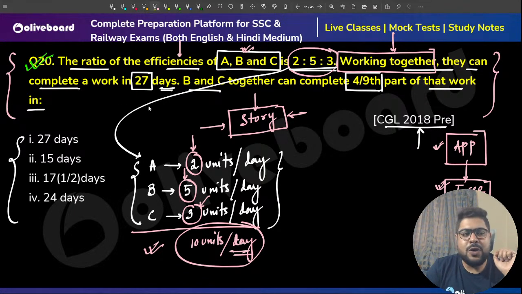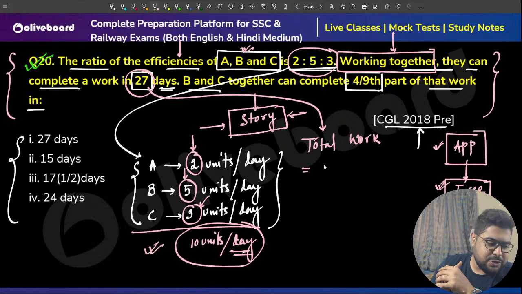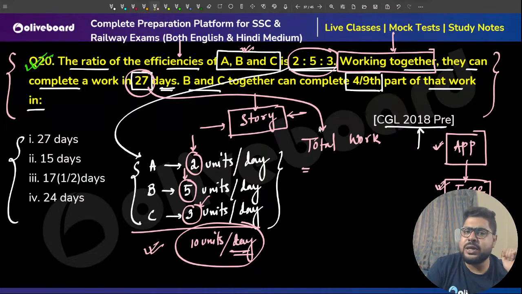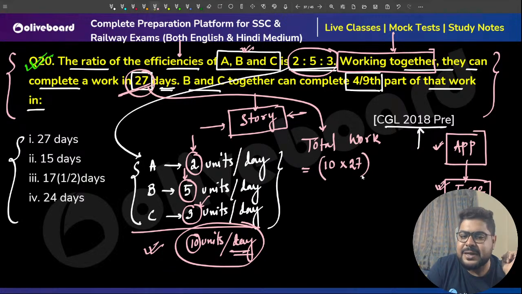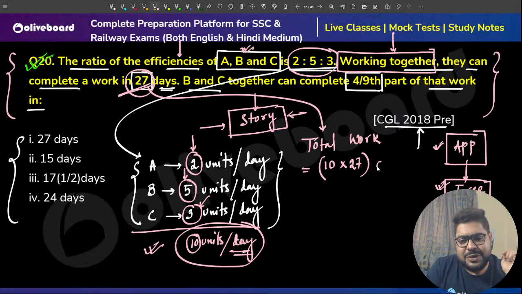This is what they do per day. But please understand, we need the total work from here, as we learned in the last 3 classes. Vikshit has given us an answer. Let's see, Vikshit, if your answer is correct. Can I say the total work is, they are doing 10 units every day and taking 27 days to complete, so the total work is 10 into 27 units.